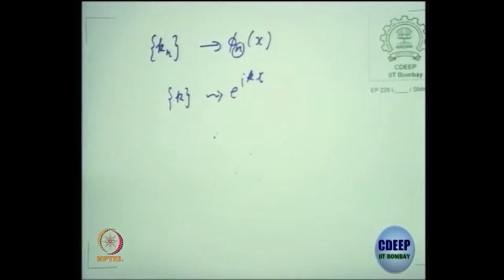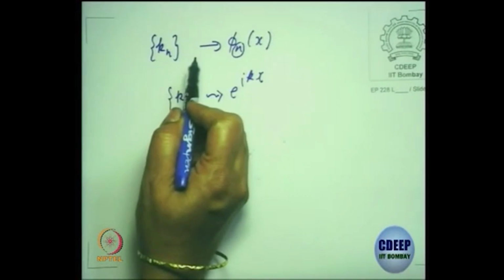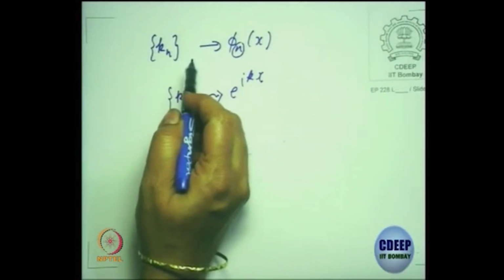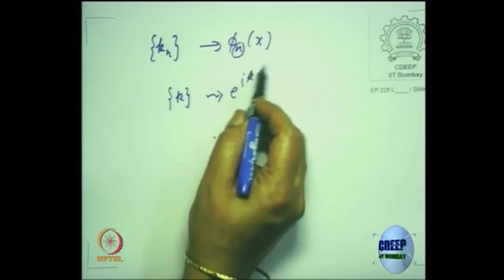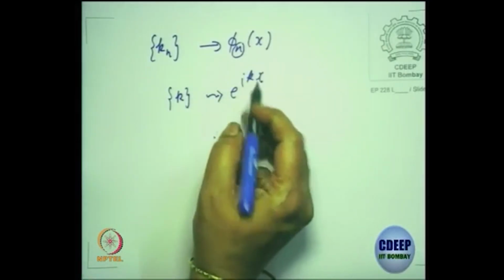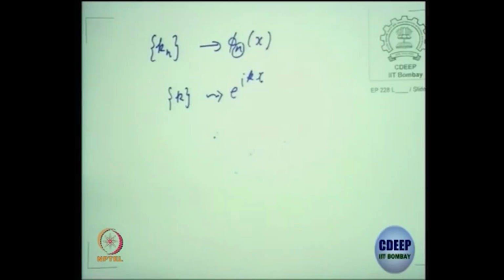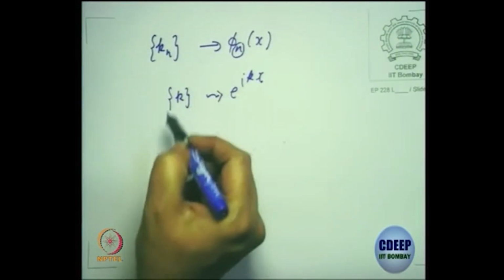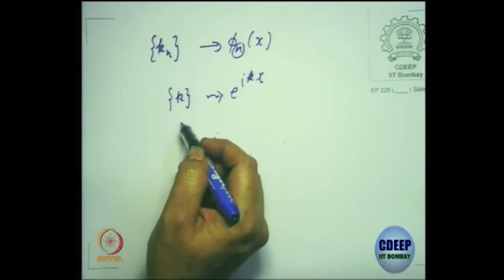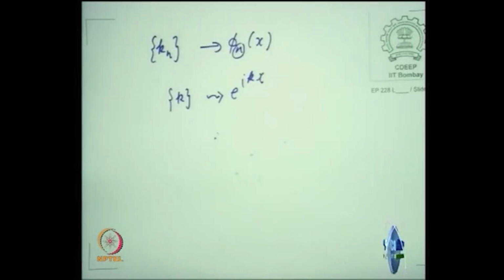So this one has a discretized index. So kn is a set of allowed wave vectors, and for that we have the corresponding wave functions φn(x). But then we also went into a wave packet where we used the basis functions as e^{ikx} and k was a continuum.